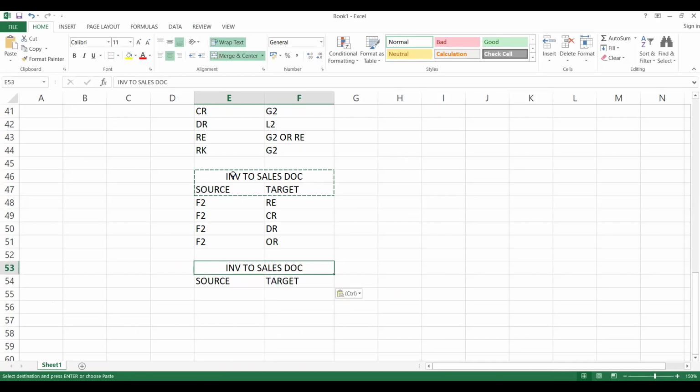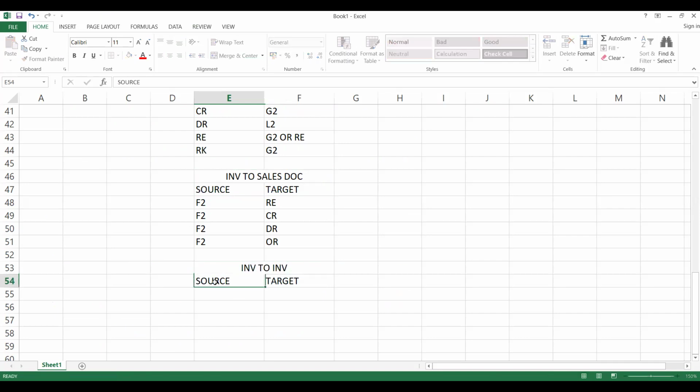So invoice to invoice, what are all the possibilities? Most of the time it is F2 to S1 cancellation, or your credit memo to S2, your debit memo to again S1.